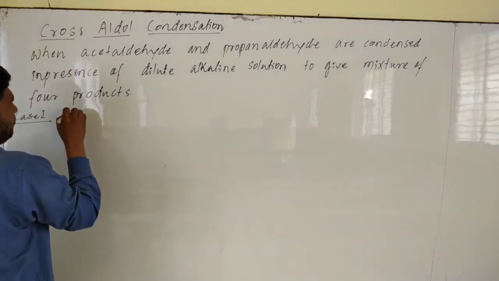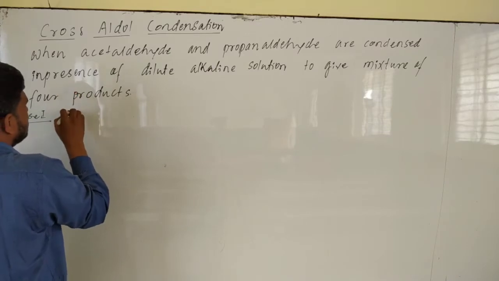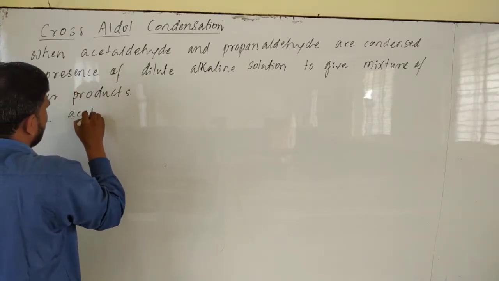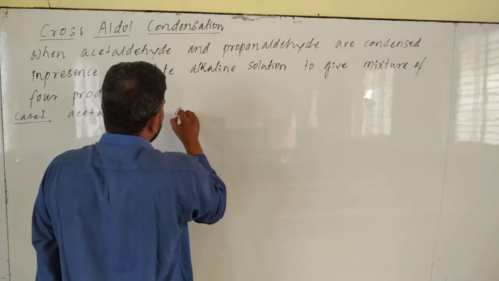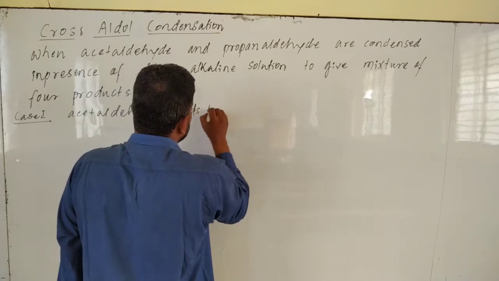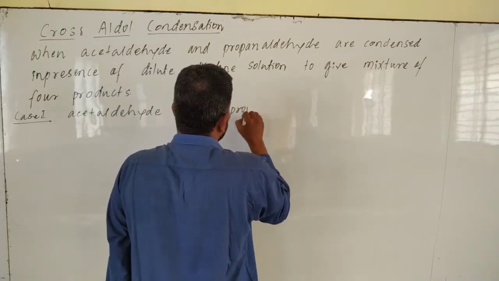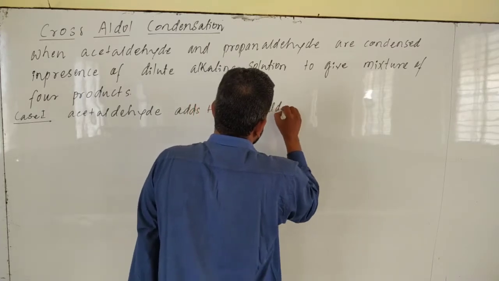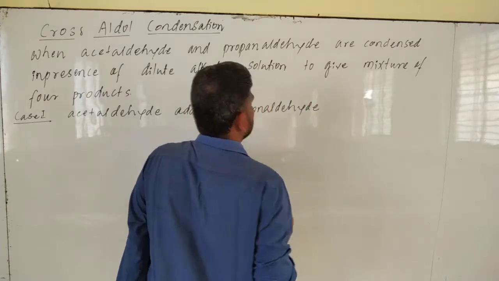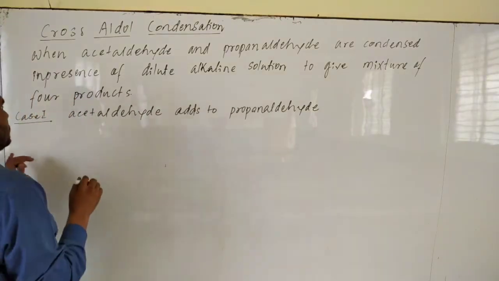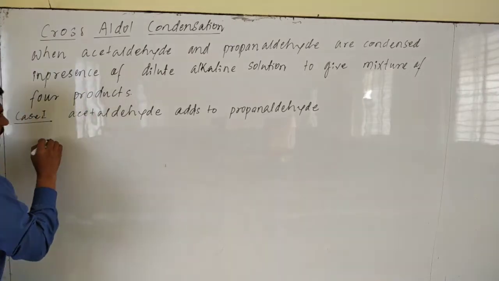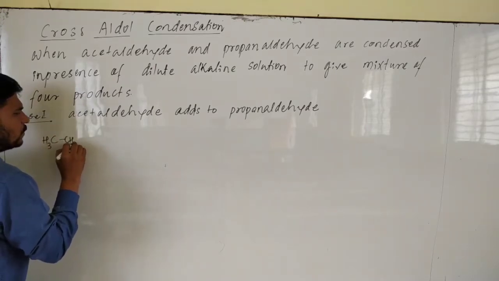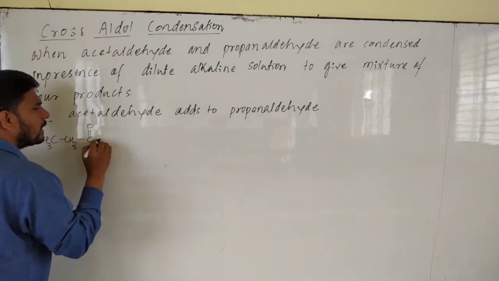Case 1 is acetaldehyde adds to propanaldehyde. Acetaldehyde adds to propanaldehyde. Propanaldehyde, you know, is nothing but propanal, okay, CH3 CH2 C double bond O H.